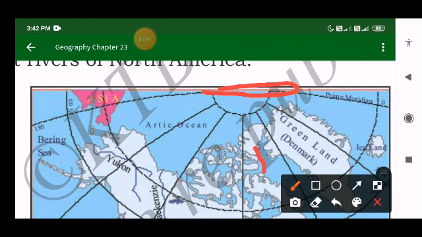So what is the location of North America? It is entirely located to the north of the equator. The line that divides the earth into two equal parts is called equator, whereas the upper portion is called northern hemisphere, and the portion below the equator is called southern hemisphere. In the north we have the north pole, and to the south we have the south pole.